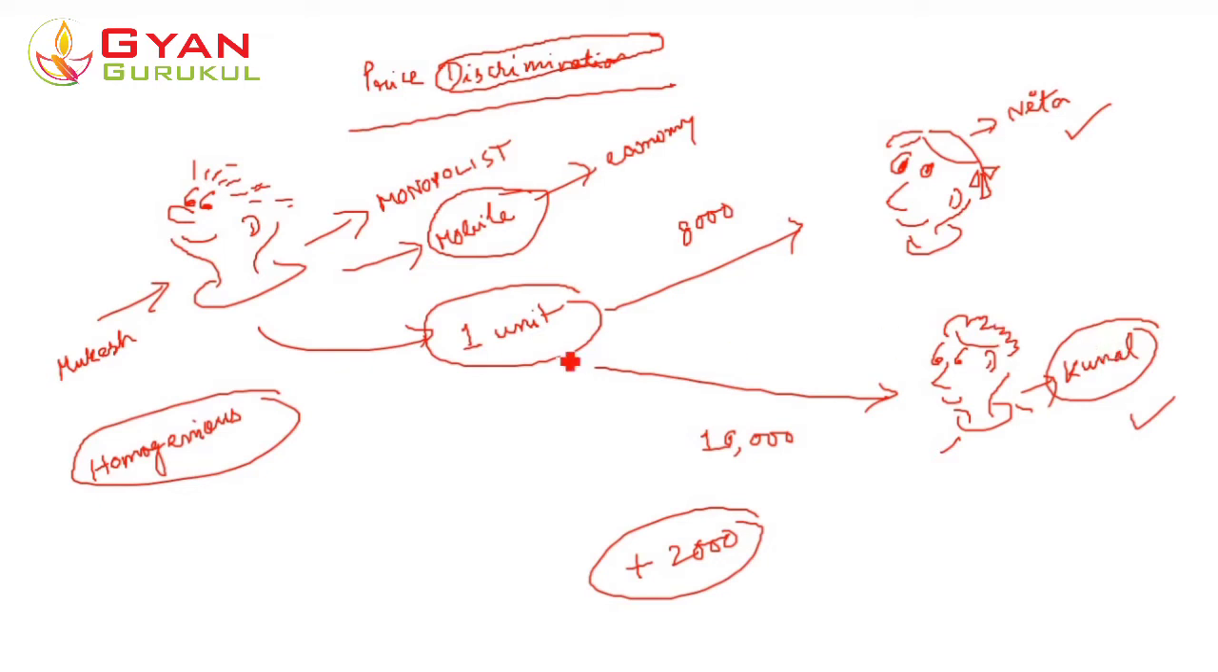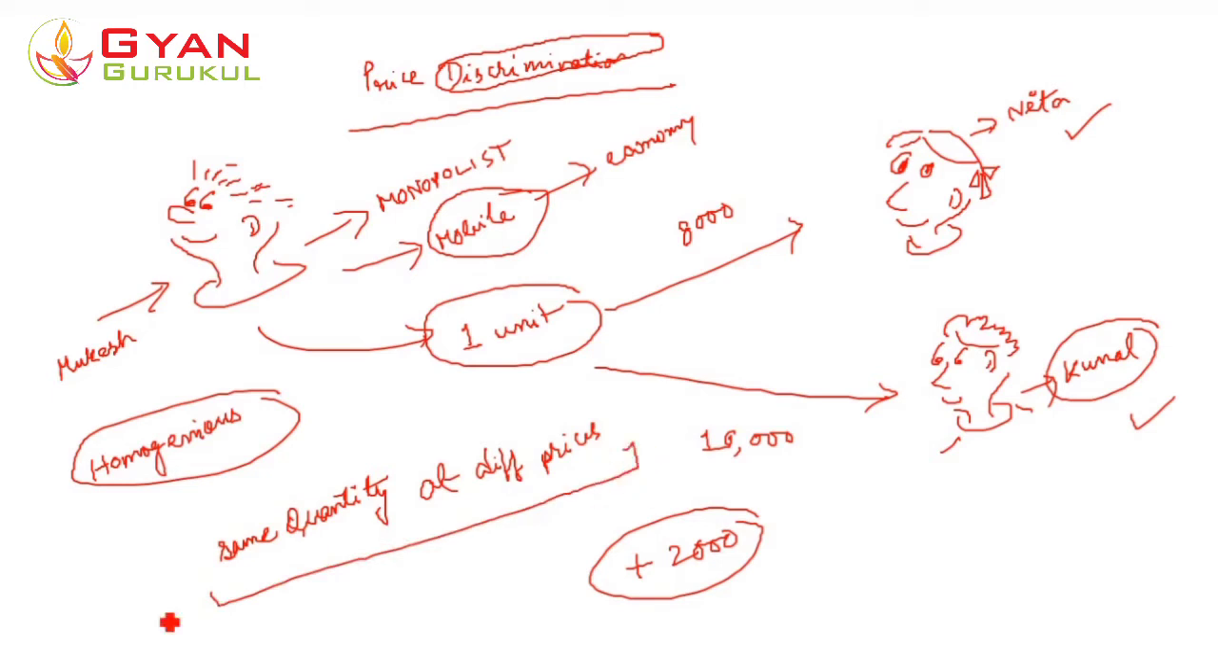Okay, what happens in this form? In this form, what happens is that the monopolist is selling the same quantity at different prices, right? So the monopolist is selling the same quantity, that is 1 unit of mobile phone, to two different persons at different prices. Okay, right? So this is one form of price discrimination, that is he is selling the same quantity but at two different prices, right? This is one form.